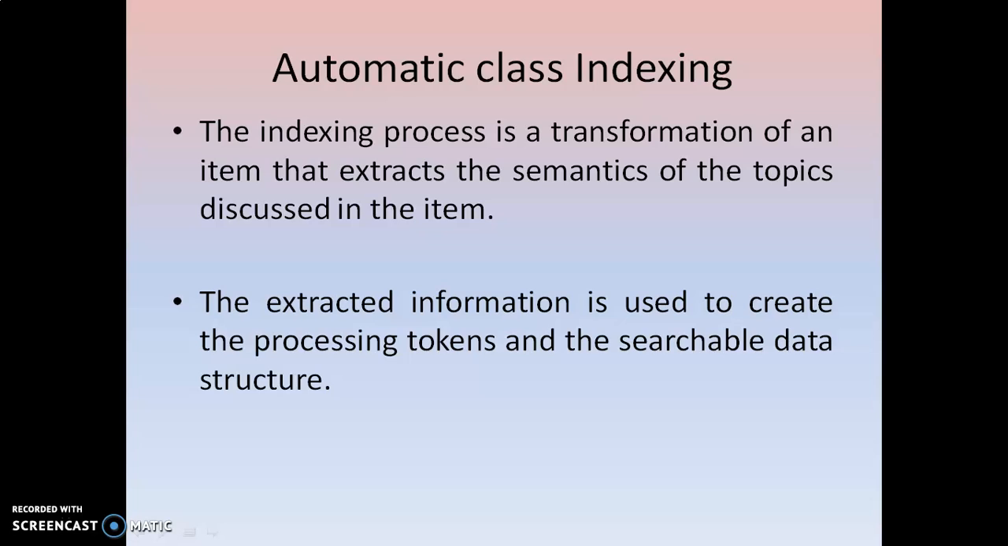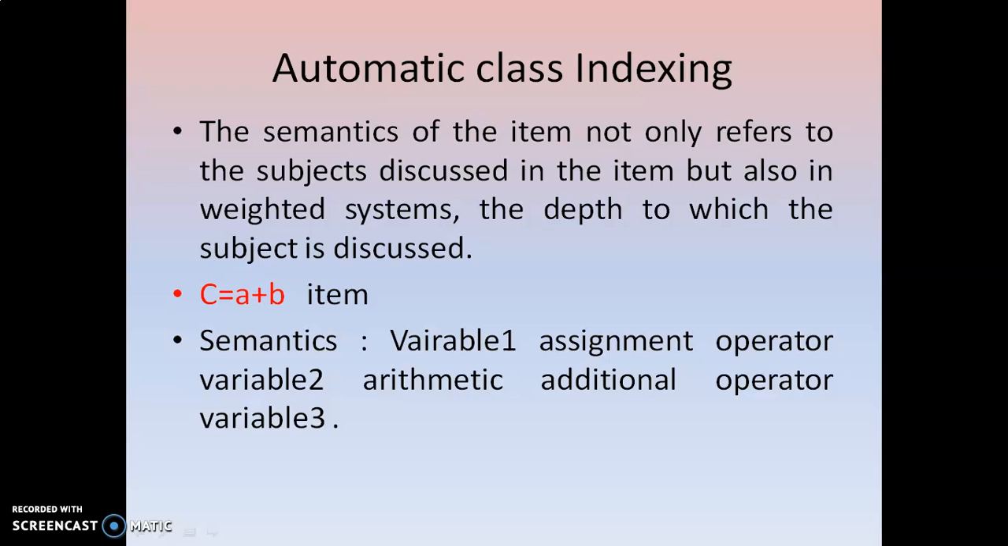Automatic class indexing is nothing but the transformation of the items so that they can be transformed in the form of semantic topics. The semantic information that is extracted is used to process the tokens and the searchable data structures. So, automatic class indexing makes a kind of indexing, and this indexing is based on the semantics of the item.